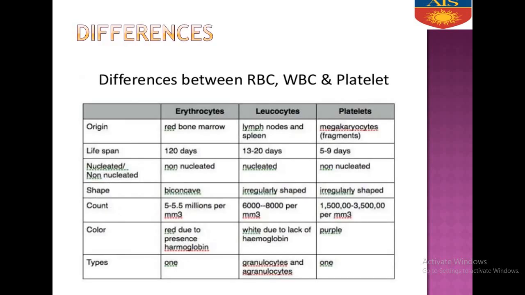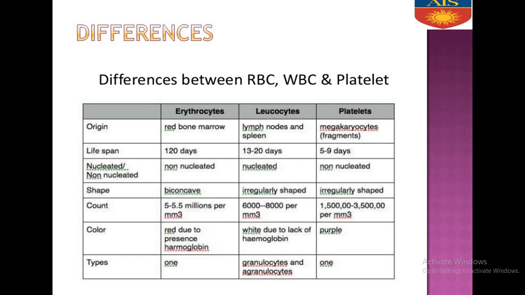Now, what are the differences between RBC, WBC and platelets? RBCs are produced in red bone marrow. WBCs are also produced in red bone marrow, in lymph nodes and spleen. Platelets are fragmented.